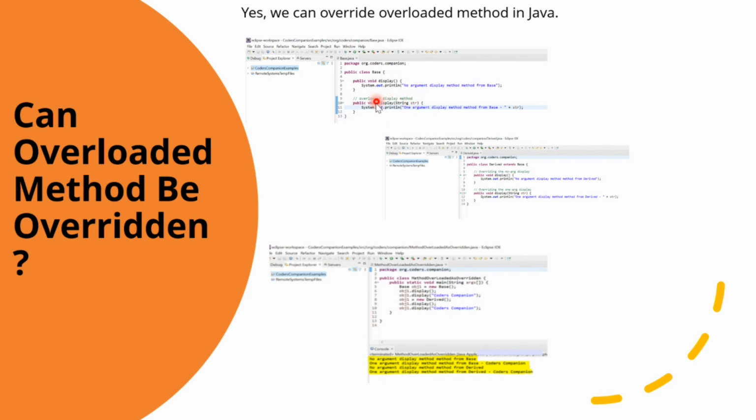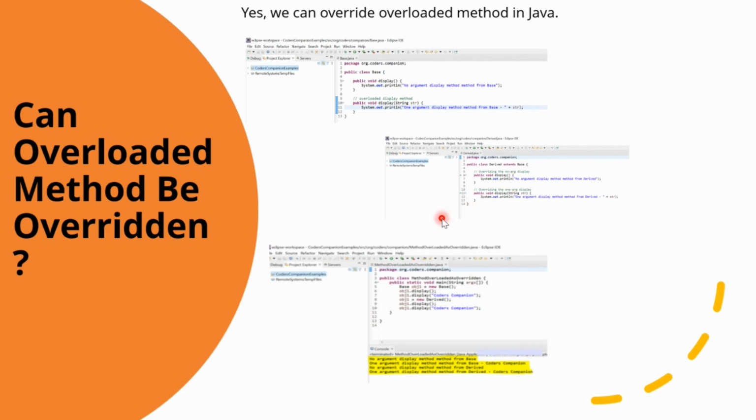See, one is this display and the other one is display. Now why are these two methods overloaded? Since one method is having no parameter inside it and the other one is having one parameter inside it, which is a string. So these methods are overloaded. And now the derived class, this one, extends the base class and overrides both of these display methods. See, here you can again see that there are two methods and they are overriding it.